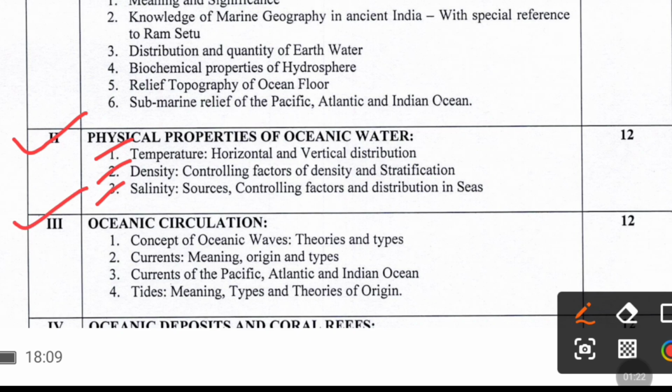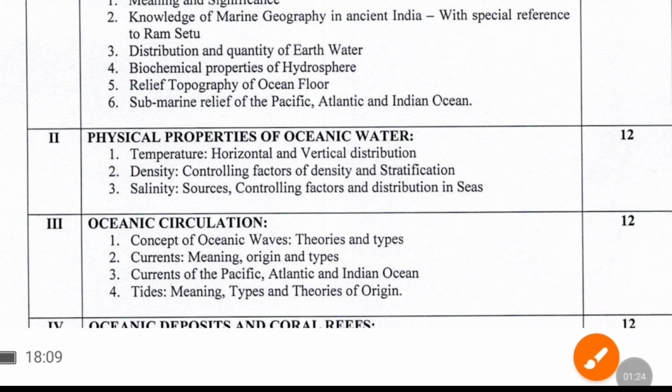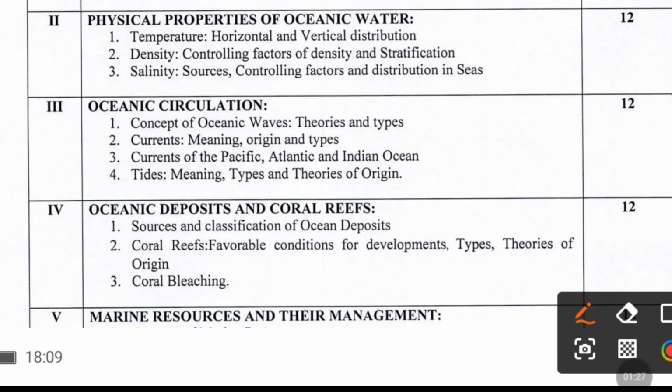The third unit contains oceanic circulation, concept of oceanic waves, theories and types, currents, meaning, origin and types, currents of Pacific, Atlantic and Indian Ocean, tides, meaning, types and theory of origin.